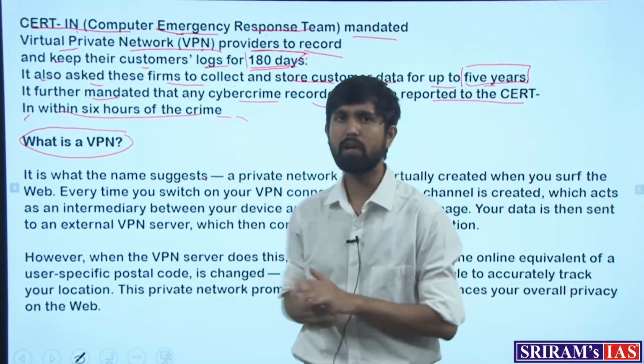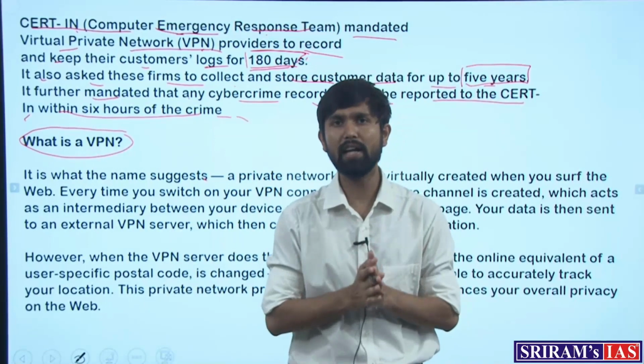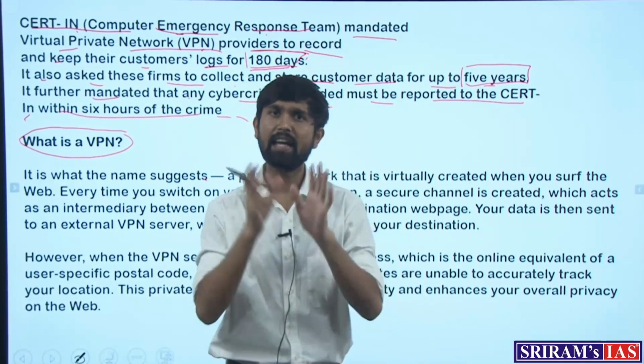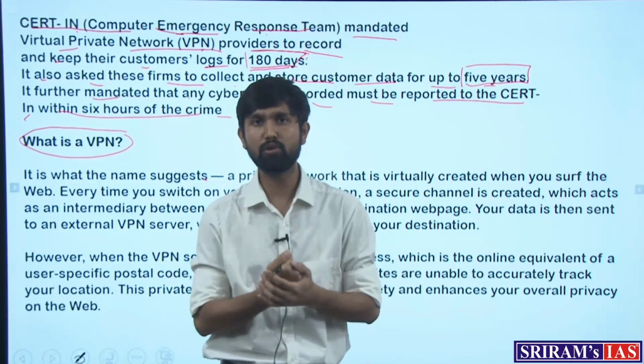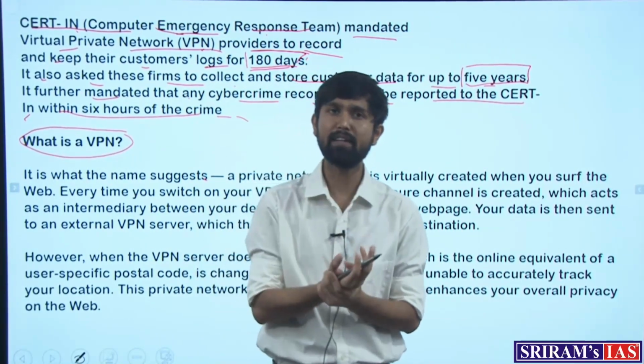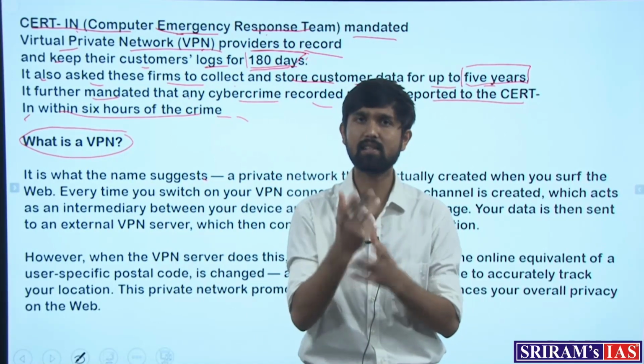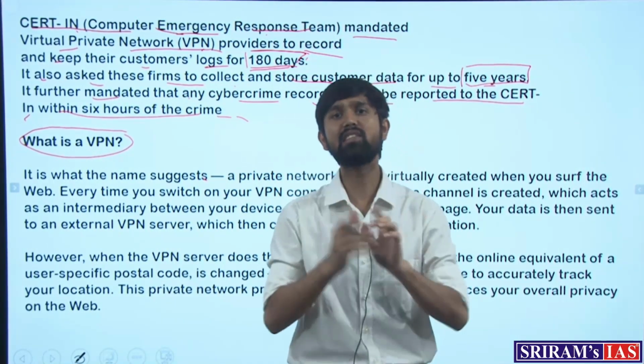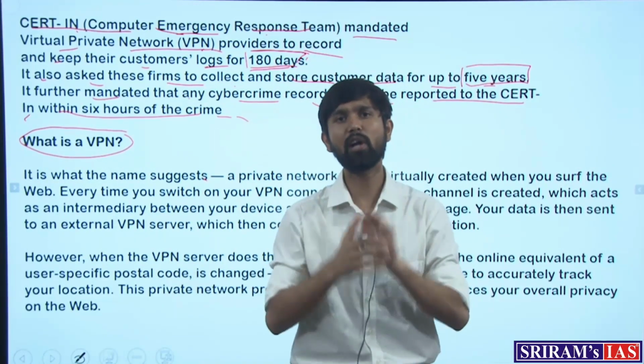Now imagine a situation where you do not want to let any person know where you are going or where you are surfing on the internet. In this case, a VPN, or virtual private network, comes into the picture, where what it does is, in this example, where you are going in your car, it changes the number plate or it masks your IP address.